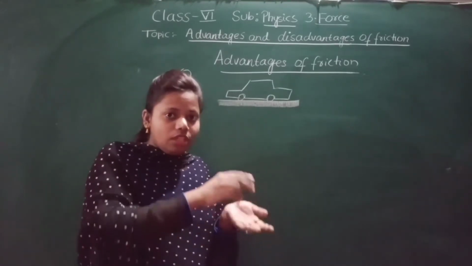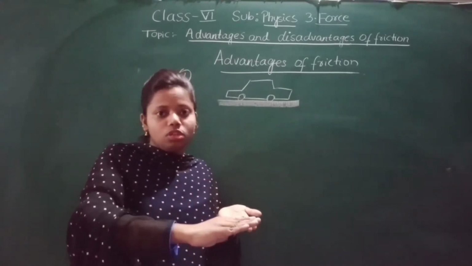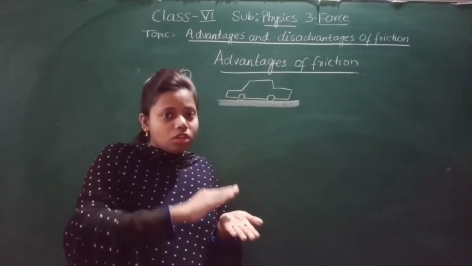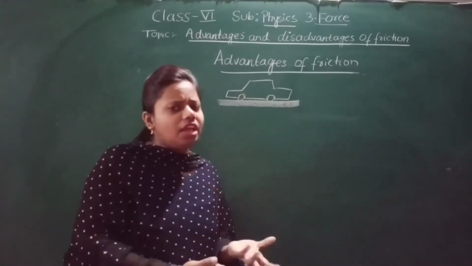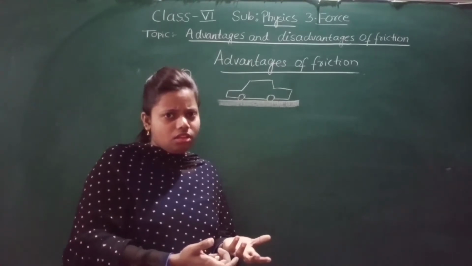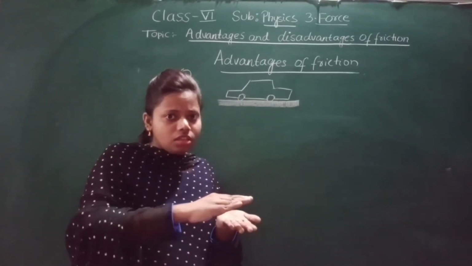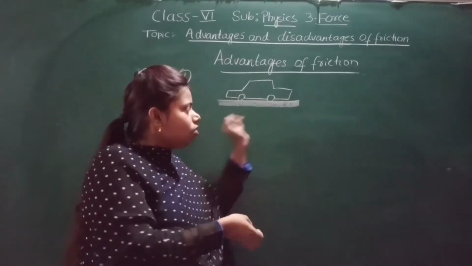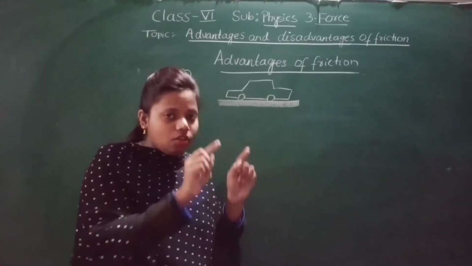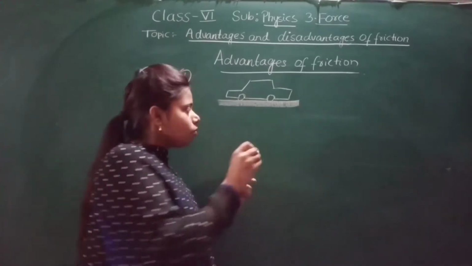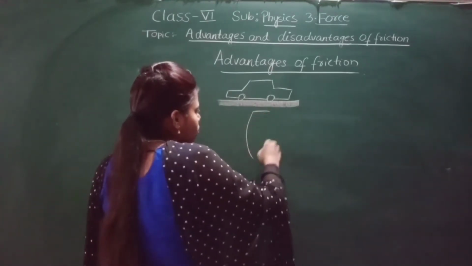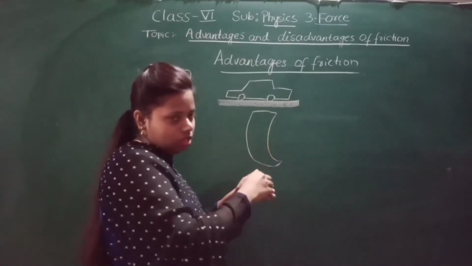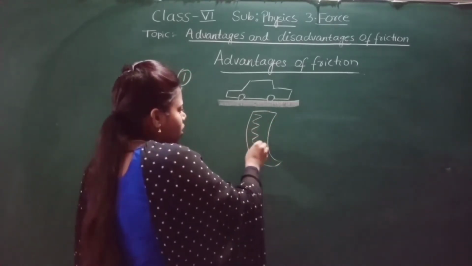Now you have seen that roads are not very smooth. They are made a little bit rough. Why? Because on a smooth surface friction is very less, and on a rough surface friction is more than on a smooth surface. And you have even seen the design of the wheel. In the wheel I have made the half part, just to show you the design. You have seen that grooves are made on the wheel.